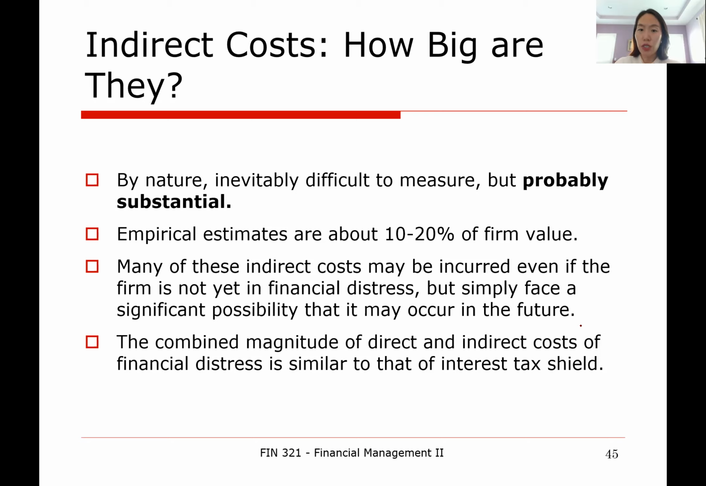So the conclusion here is that combining the direct cost of financial distress and indirect cost of financial distress, the magnitude is pretty similar to that of the interest tax shield. Now, cost of financial distress has become a large enough and significant enough factor to be comparable to the size of the tax shield.